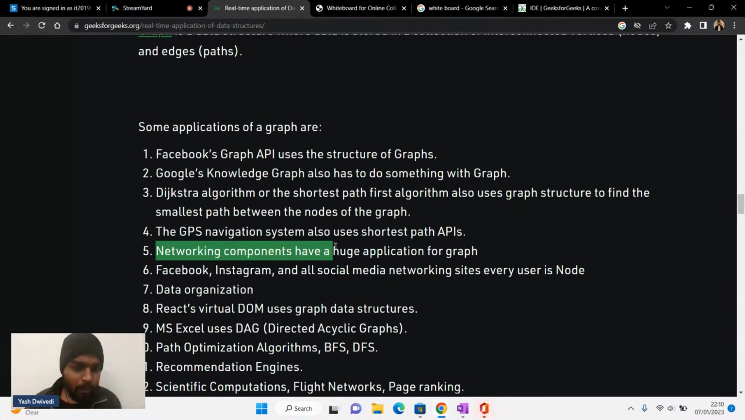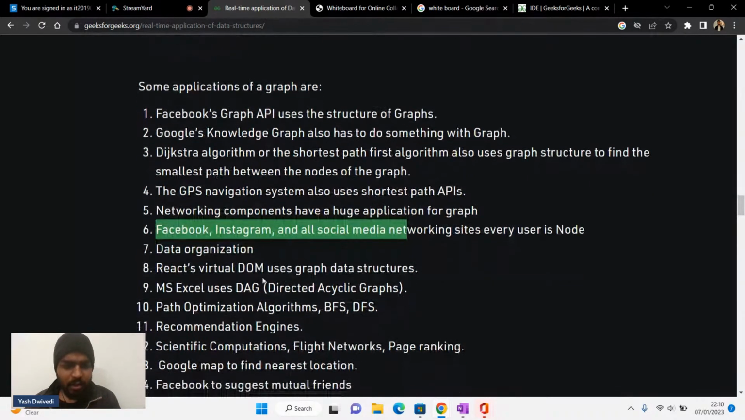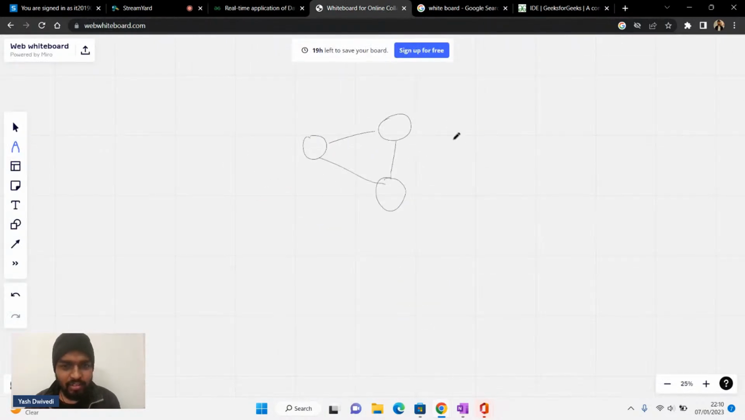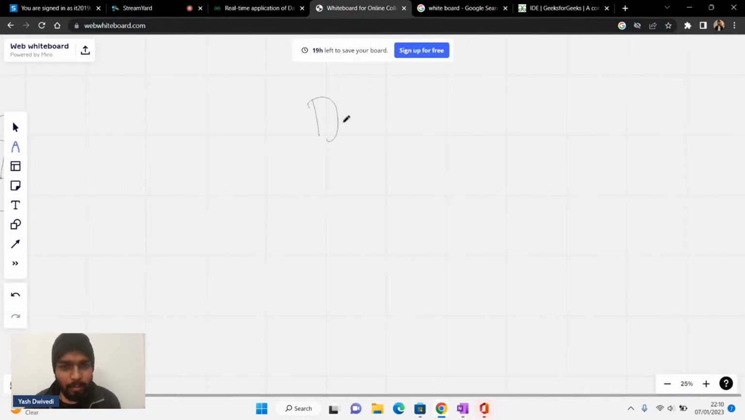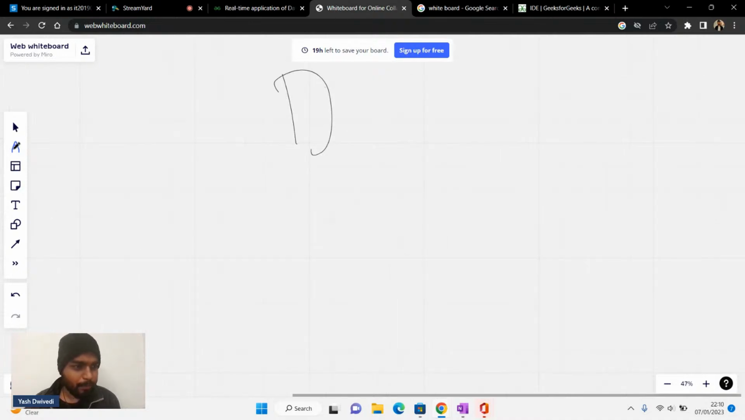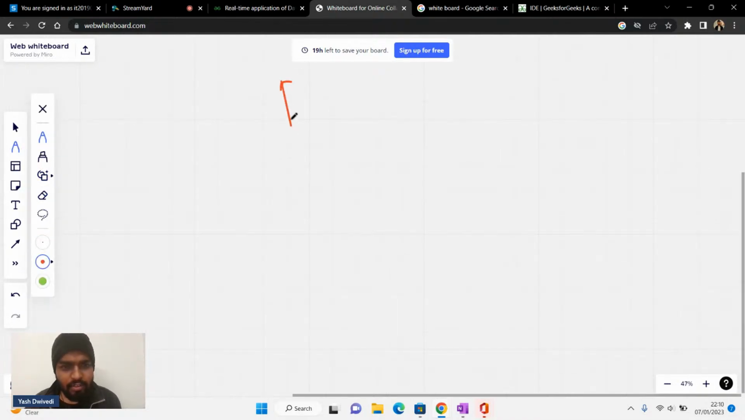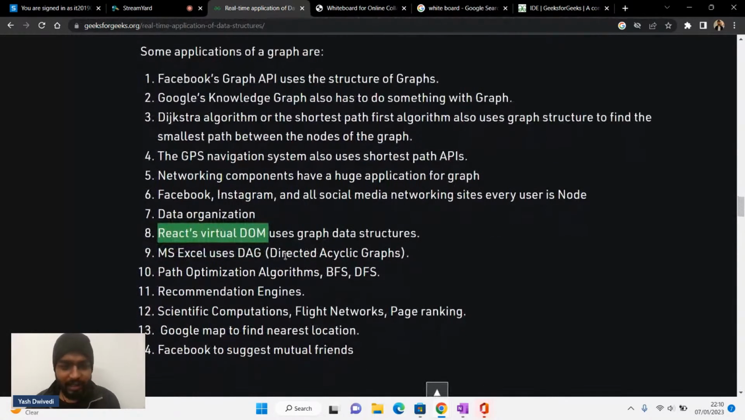Then networking components, like ring topology, you must have heard. There are several other topologies also. So they also are graphs. Then Facebook, Instagram, as I said already, they also are based on graphs. Then you must have seen React. There is something known as DOM manipulation, right? And in DOM manipulation you have a tree kind of structure, if I'm not wrong. So again it uses graphs.